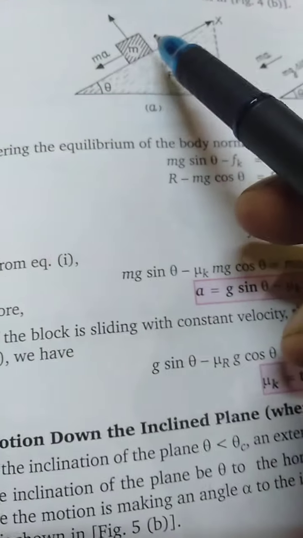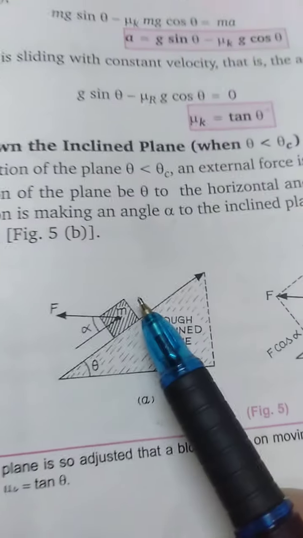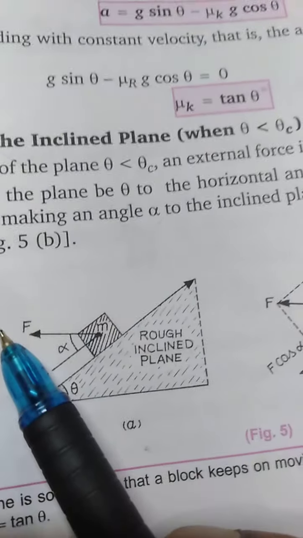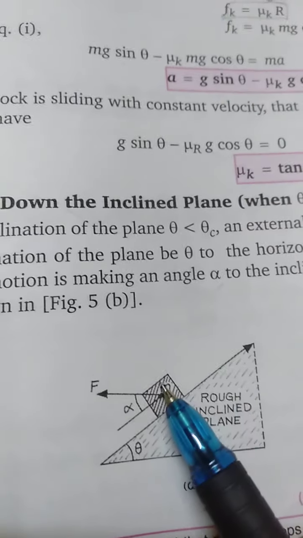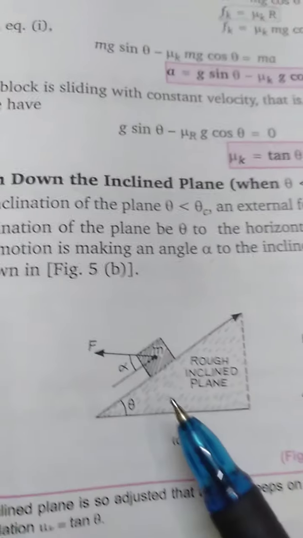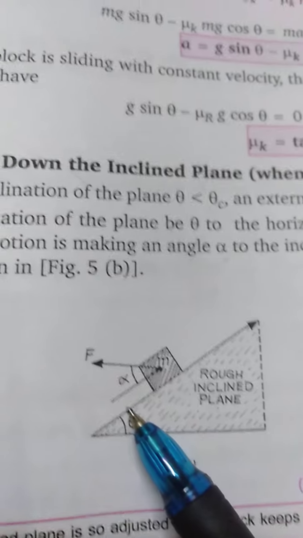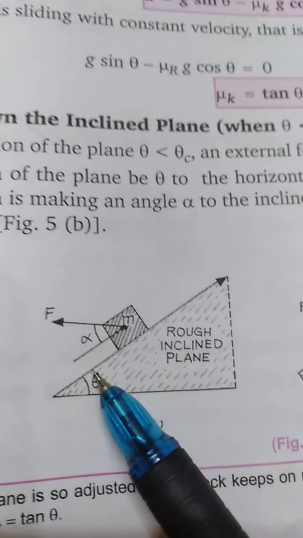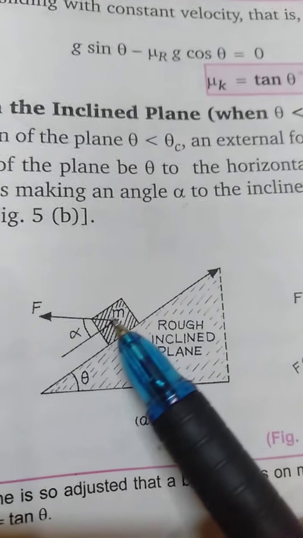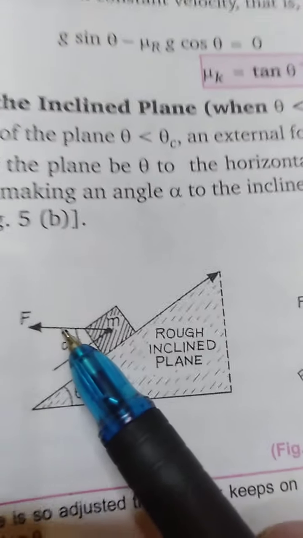Then obviously the body will not come down on its own weight. In that case, to bring the body downward, we have to apply a force. Suppose we take an instance: this is an inclined plane and the angle of inclination is very small, that is, less than the angle of repose. In that case, this block will not come down on its own. So we have to apply a force in the direction of the inclined plane.